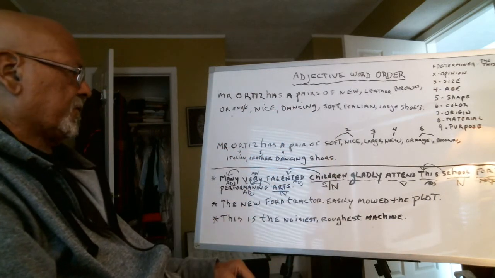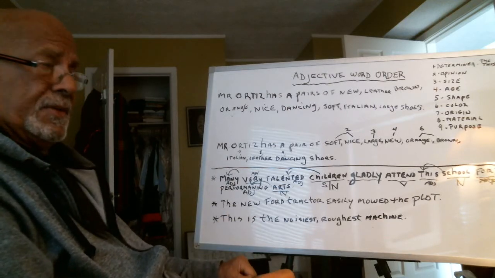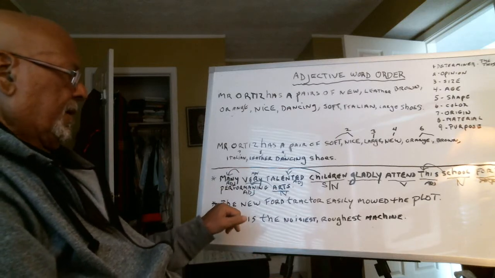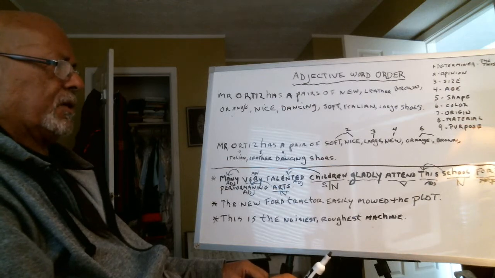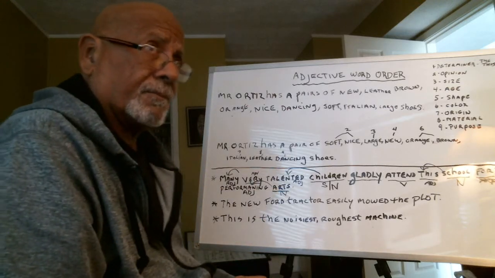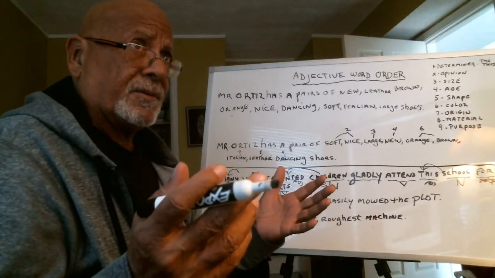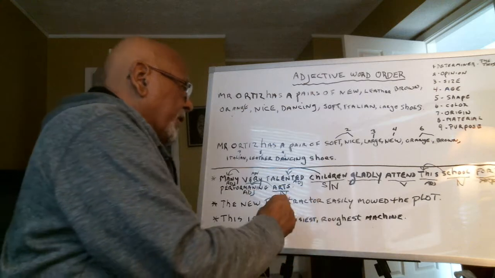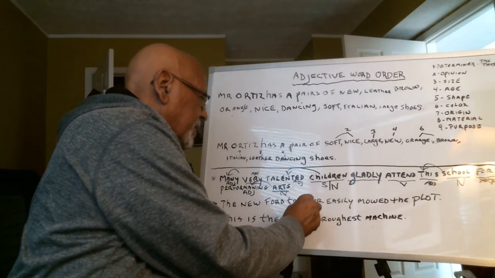The next sentence: The new Ford tractor easily mowed the plot. The new Ford tractor easily mowed the plot. So the first thing we look for is, you got it, subject. We're talking about this tractor, which is a thing, subject, noun.